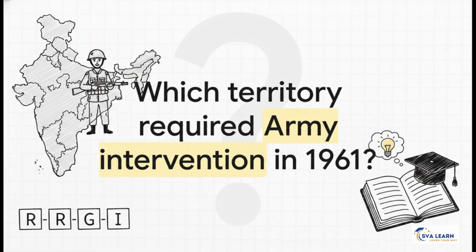Which territory required Indian Army intervention in 1961? Was it Pondicherry or was it Goa? Drop your answer in your notes right now. And as you do, think about this. Every time you cross a state line today and hear a new language or see a different culture, remember the massive chaotic puzzle it took to unite 562 different pieces into the one incredible country you call home. Keep studying smart, remember that RRGI trick, and you are absolutely gonna crush this exam.